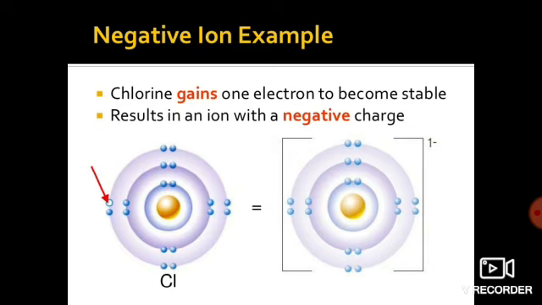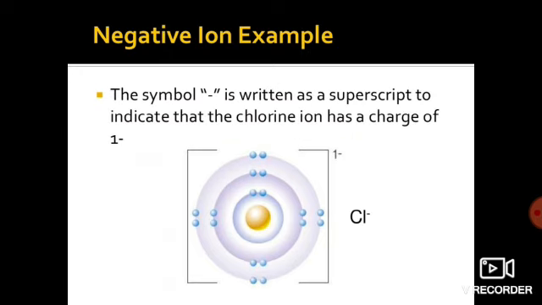Like that, if I want to explain the chloride ion, its atomic number is 17, right? So its electronic configuration is 2, 8, 7, correct? To make itself stable, it will take one electron. Taking one electron means -1, so it will develop a negative charge. So what do we write? Chlorine gets converted into a chloride ion, Cl to Cl -1, right? Clear? So in that way we write it.